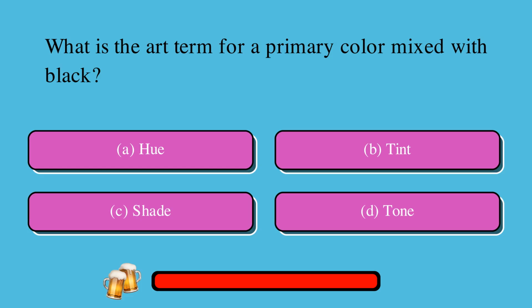What is the art term for a primary color mixed with black? A. Hue, or B. Tint, or C. Shade, or D. Tone? The correct answer is C. Shade.